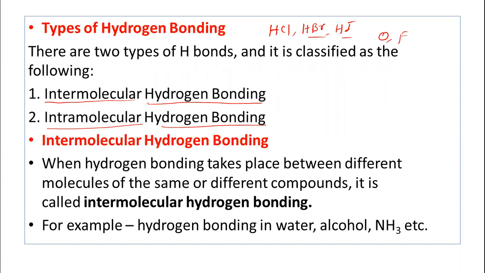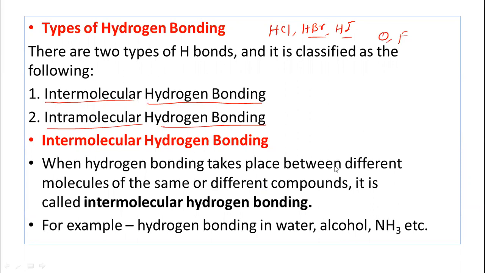So what is the difference between intermolecular hydrogen bonding and intramolecular hydrogen bonding? Intermolecular hydrogen bonding is in between two molecules. Either those two molecules will be the same or they will be different. But intramolecular hydrogen bonding is in the same molecule. It is in the same molecule. And the examples are salicylaldehyde and orthonitrophenol.